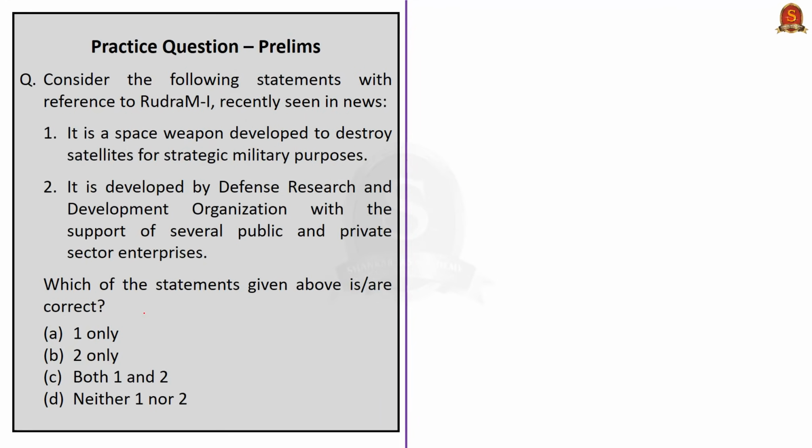This question is about Rudra M1, recently seen in news. Look at the first statement. It tells that this Rudra M1 is a space weapon developed to destroy satellites for strategic military purposes. This statement is incorrect. It refers to Mission Shakti. See, in the month of March 2019, India tested an anti-satellite weapon during an operation code named Mission Shakti, and the target of that particular test was a satellite that was present in the low Earth orbit. But this Rudra M1 is the first indigenously developed anti-radiation missile, as we saw during our discussion. So the first statement is incorrect.